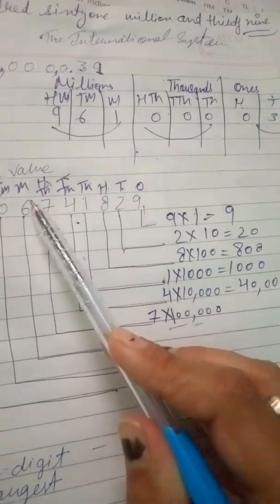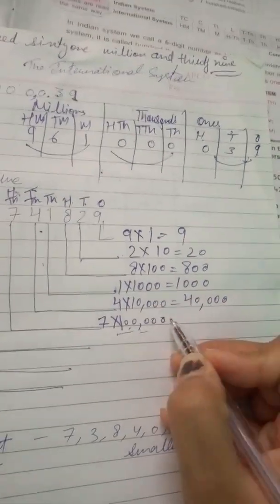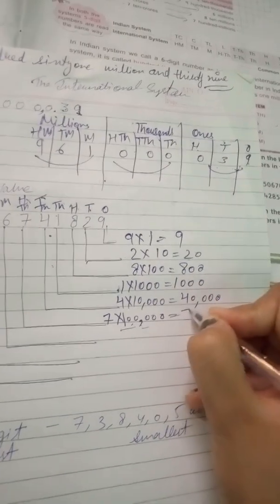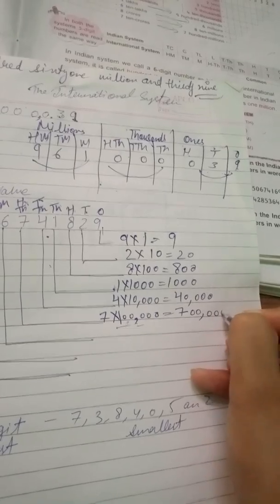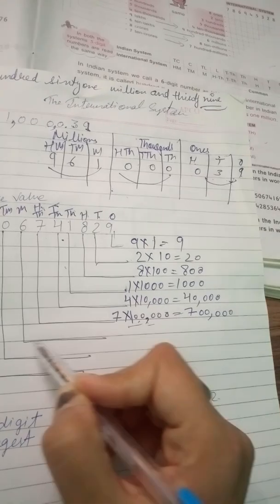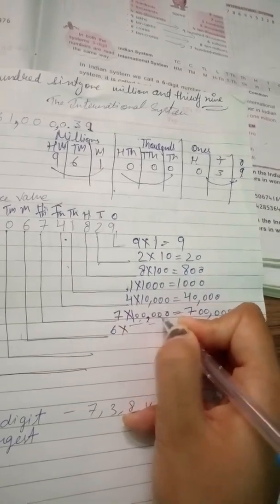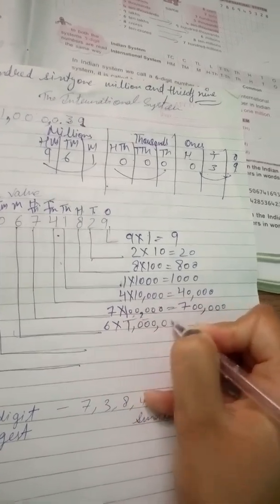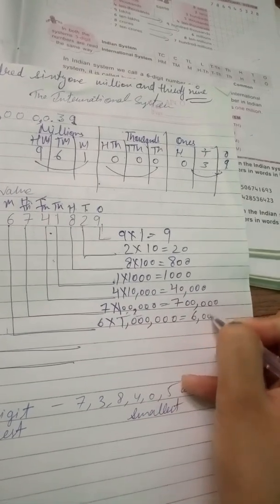On 100,000 we have 5 zeros, but like lakhs, here we put a comma after each and every 3 digits. Our answer will be 700,000. Okay, now move to million. In million there will be one more 0, so 1, 2, 3, 4, 5, 6. So, 6 million.